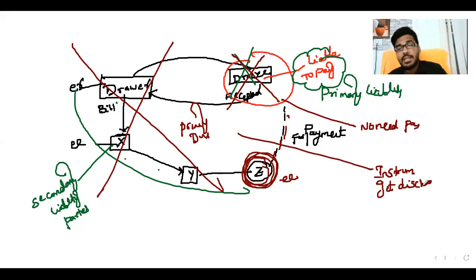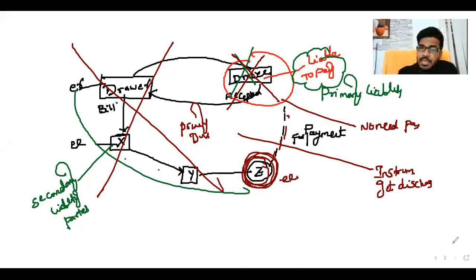So what is meant by discharge of instrument? Discharging the primary liability party. In primary liability, the drawee is liable. If the holder says, drawee, I am releasing you, you are not required to pay, then releasing the primary liability party leads to discharge of all parties. It leads to discharge of the instrument. So this is called discharge of instrument.